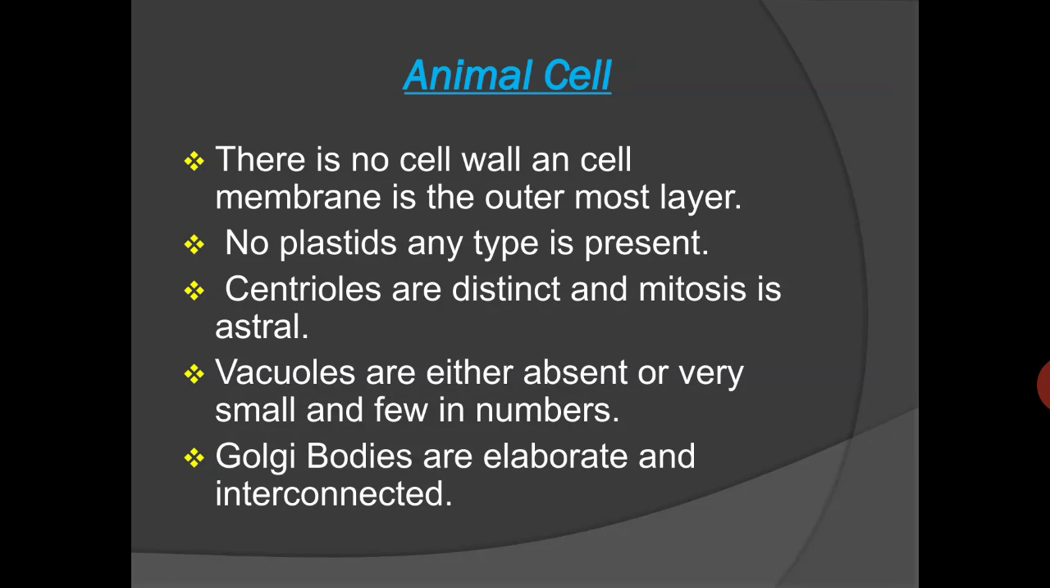If we study the overview of the animal cell, no cell wall is present in the outermost layer, and no plastids are present in the animal cell. But the centrioles are present and distinct, and mitosis is amphiastral, means the cleavage is formed for the division, and the vacuoles are either absent, or if present they are very small and very few in number. The Golgi bodies are elaborate forms, but they are interconnected with each other.